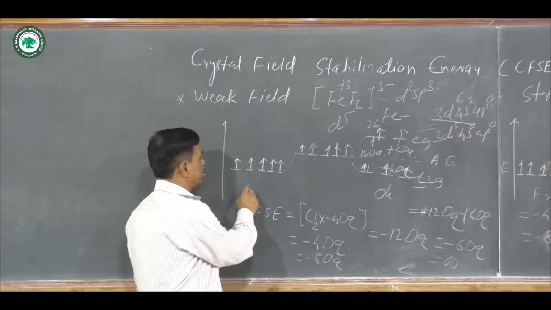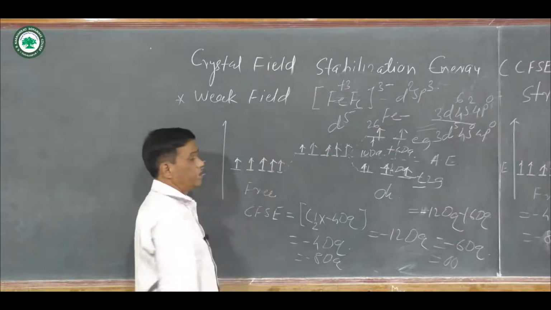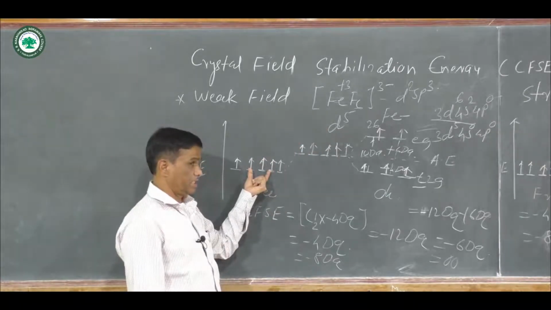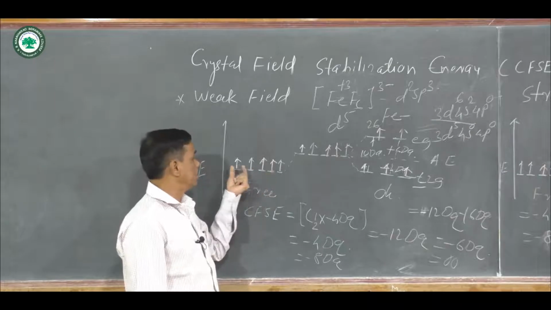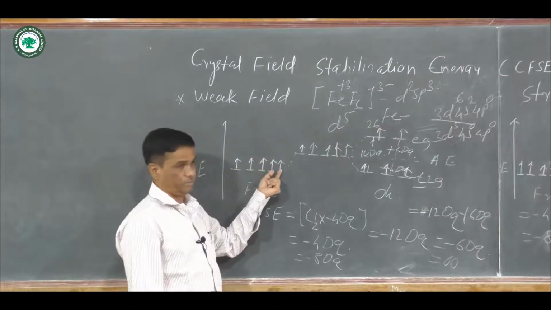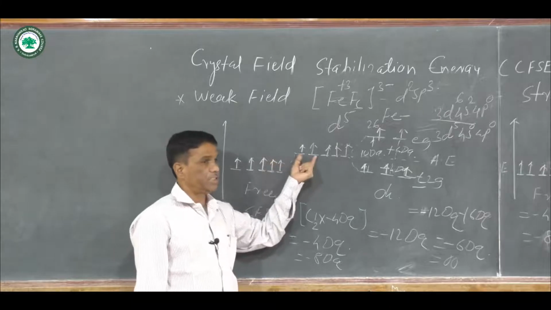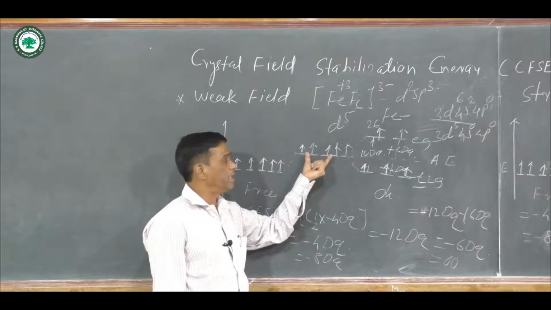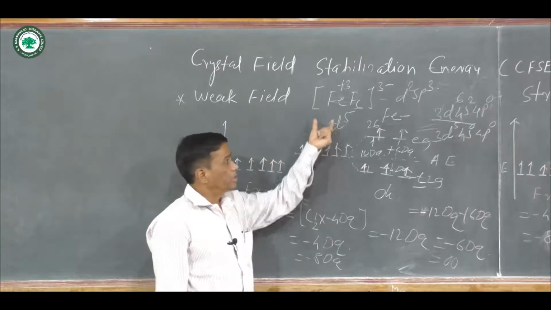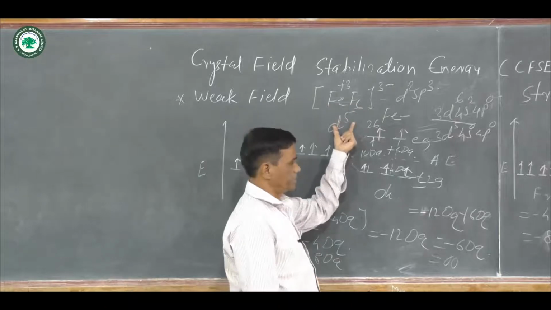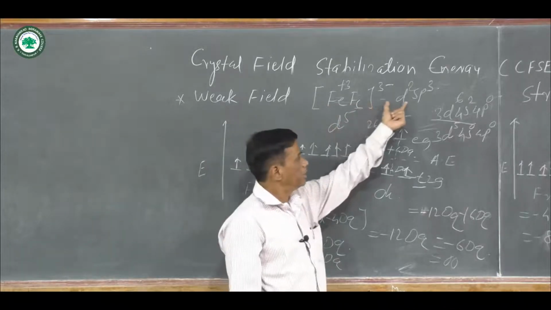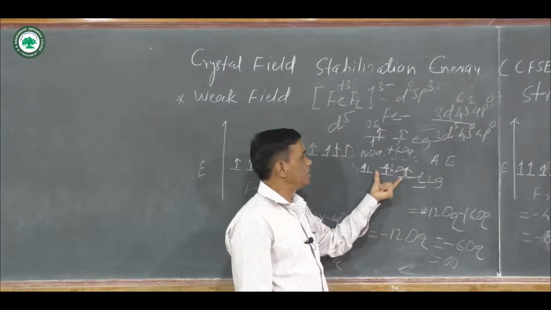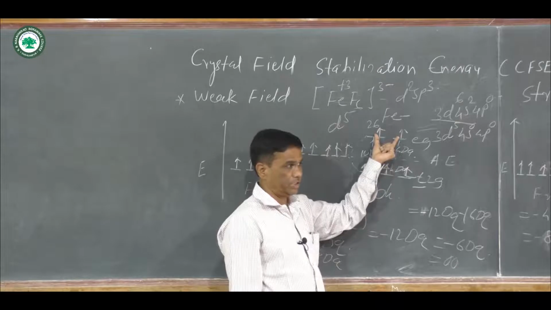Here is a free iron, that is the Fe3+ ion. These are the 5 d electrons, containing 5 electrons: 1, 2, 3, 4, 5. When there is an increase in hypothetical energy, all 5 d orbitals are degenerate, and these are the 5 d orbitals. This is the octahedral complex, Oh. 6 ligands are there. d2sp3 hybridization. Here t2g and eg. 3 electrons are present in t2g and 2 electrons in eg.